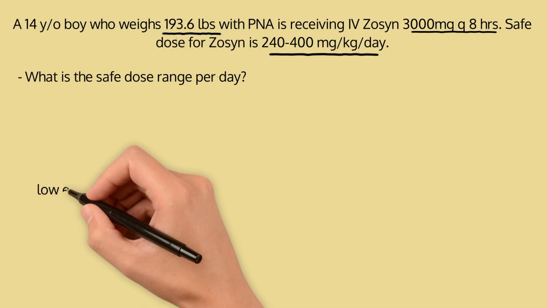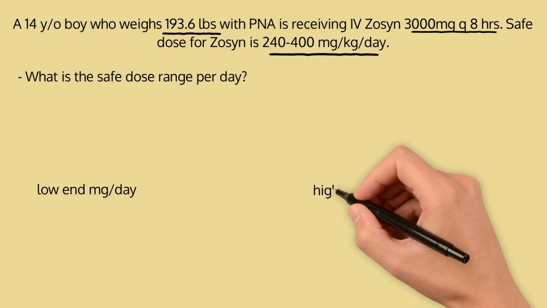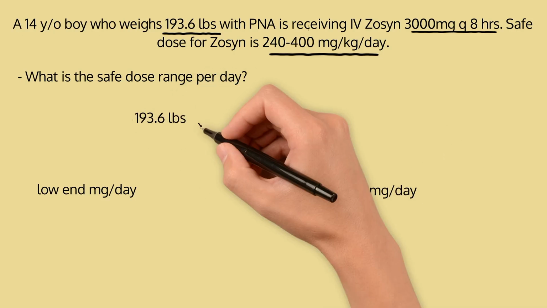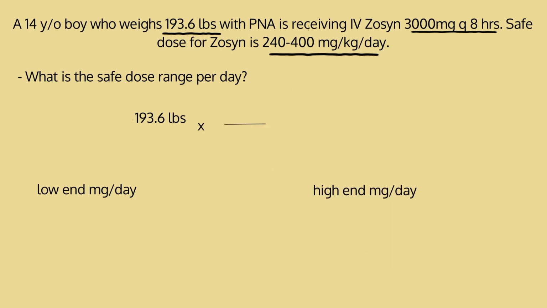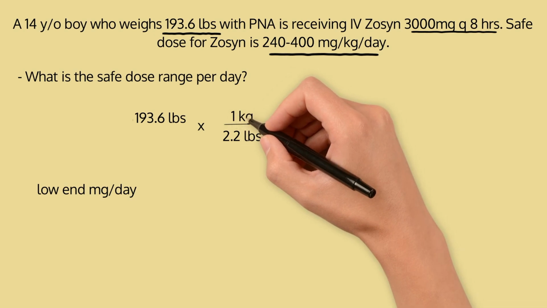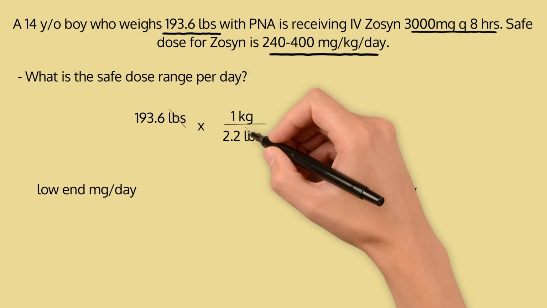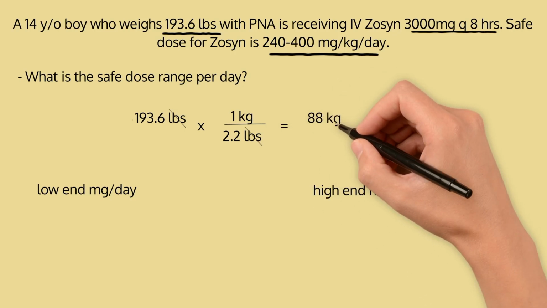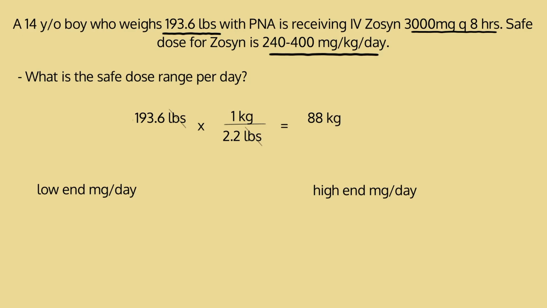So we're going to start with our pounds because we need to convert pounds to kilograms because everything is in kilograms for pediatric ranges. So we'll write out 193.6 pounds and we'll convert this to kilos. Pounds will go on the bottom since we're trying to cancel out our pounds, and kilograms will go on top. With knowing our conversions, 1 kilogram is 2.2 pounds. When we cancel out our pounds, we're left with kilograms. And after we do the math, 193.6 times 1, and then divide it by our denominator of 2.2, we get 88 kilograms.